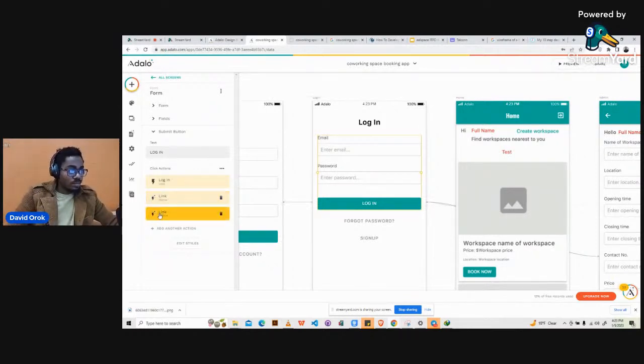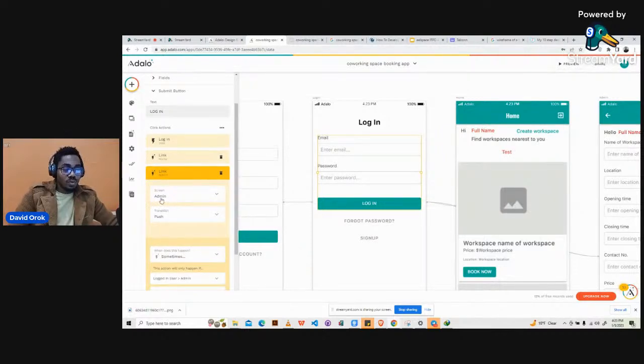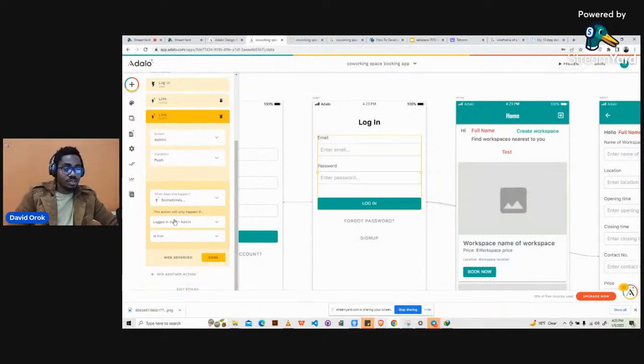So this one is for freelancers, so it takes them to the home screen. Then over here in the second action, we take the user to admin, not always, but sometimes. If the logged in user's admin property is true, then please take that person to this.